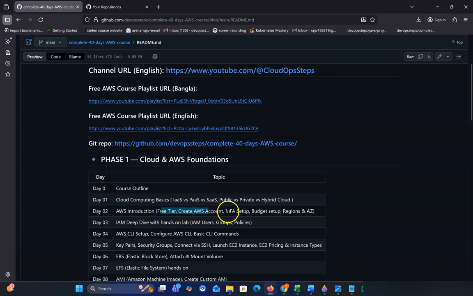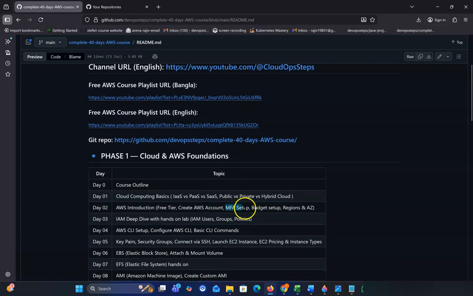I will also talk about MFA setup, and this is a very important setup because you already know AWS services are very expensive. So if your account is compromised, then we'll get lots of cost. That's why we need to use 2FA. So this is the MFA setup. I will show these things that day.